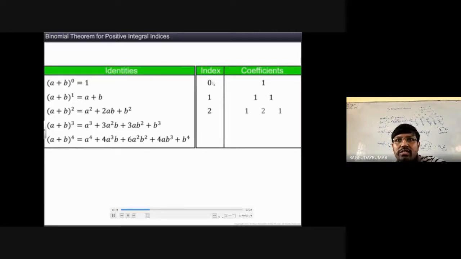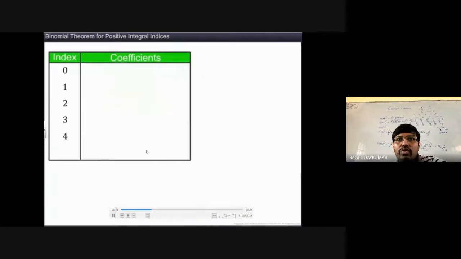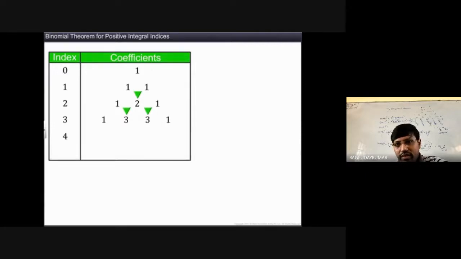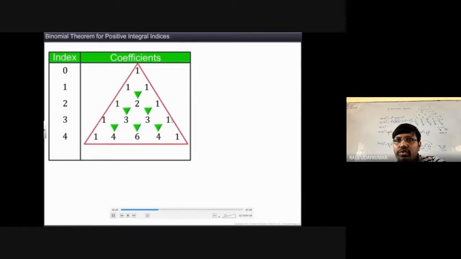So here the index is 0, 1, 2, 3. If you observe the coefficients, whenever you write the coefficients: 1, 1, 1, 1, 2, 1, 1, 3, 3, 1, whatever I told you previously. Whenever power 1, the coefficients are 1, 1. Power 2, 1, 2, 1. Power 3, 1, 3, 3, 1. तो ये दोनों को ऐड करना है और नीचे लिखना है. ये दोनों को ऐड कर दिया तो 4, ये दोनों को ऐड कर दिया तो 6, ये दोनों को ऐड कर दिया तो 4. And first and last 1.